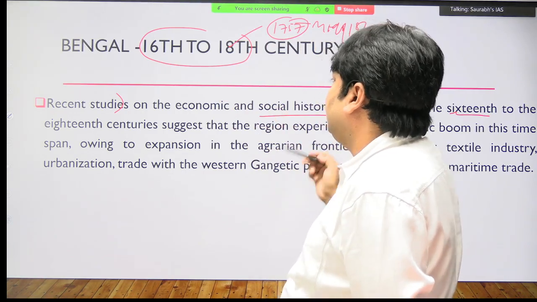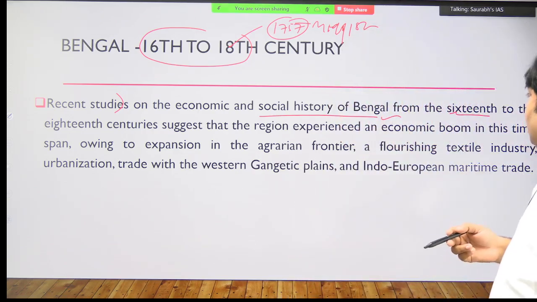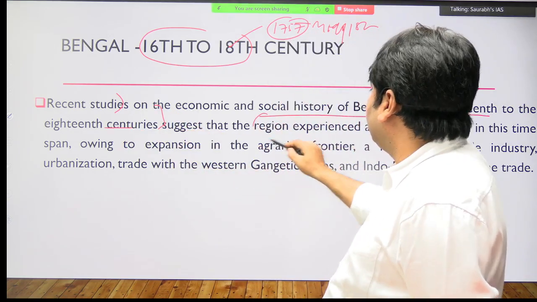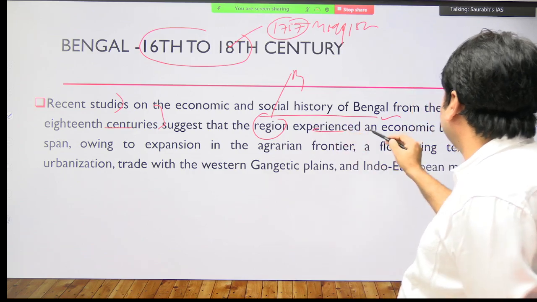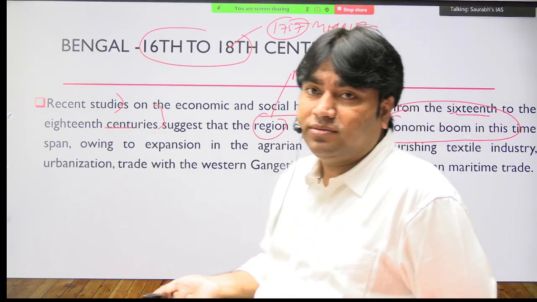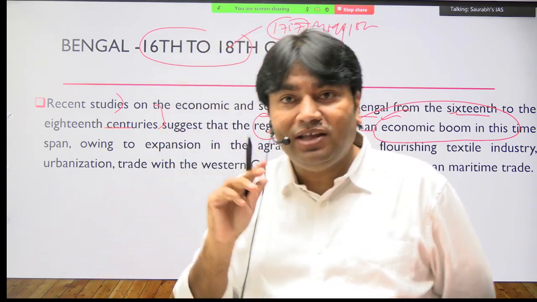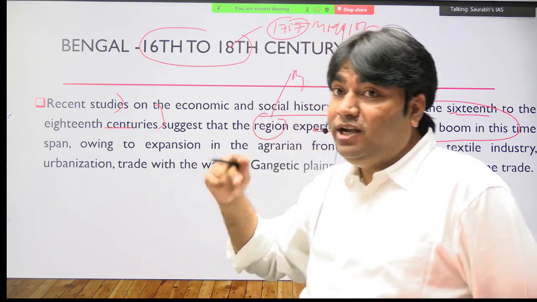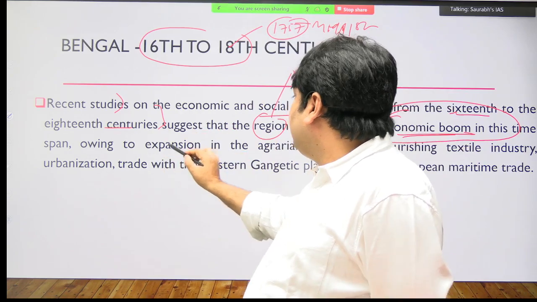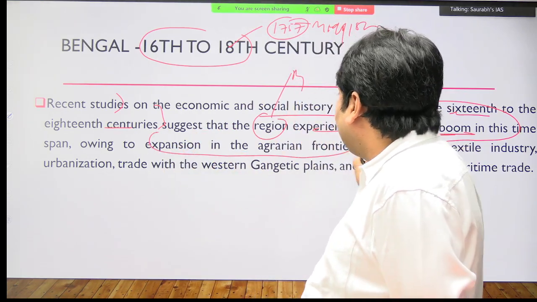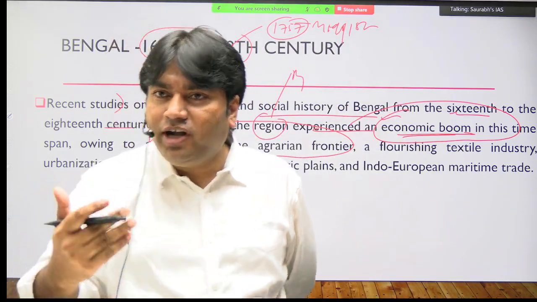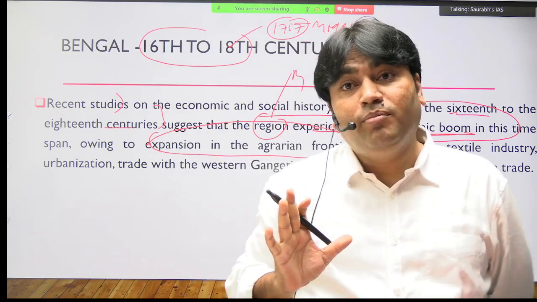So the recent studies on the economic and social history of Bengal from the 16th to 18th century suggest that the region, it means the Bengal region, experienced an economic boom in this time. So which time are we talking about? 16th to 18th century. Okay. Bengal region experienced what? Economic boom. Okay. Owing to expansion in the agrarian frontier. It means what? Agriculture production, agriculture productivity, this all increased in Bengal.